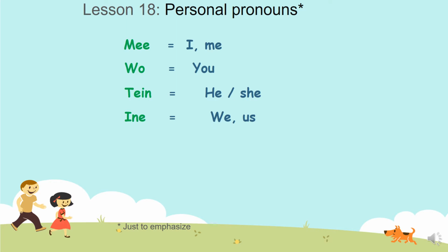In means we, us. Nun means you in plural. Den is they or them or themselves. Den. Me, wo, ten, in, nun, den. Again, they are here just to emphasize the one who is doing the action.